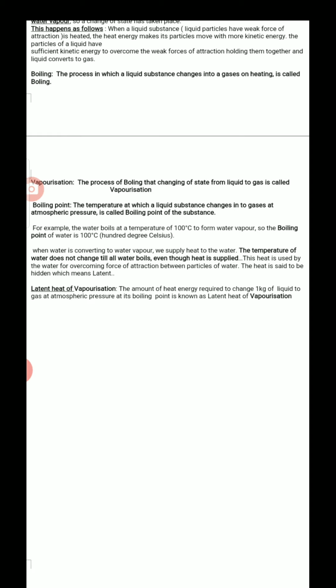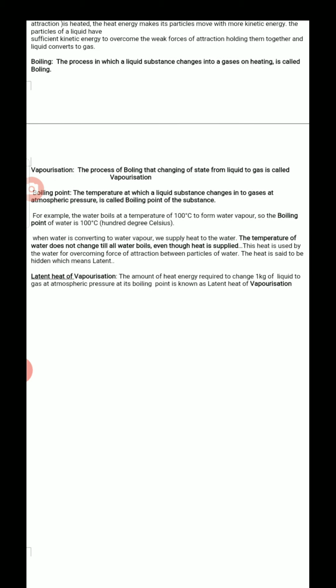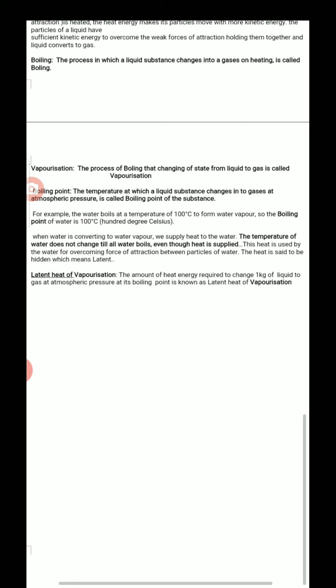Here is a slight variation. Latent heat of vaporization means the amount of heat energy required to change 1 kg of liquid to the gaseous state at atmospheric pressure at its boiling point. It is known as latent heat of vaporization. So this is today's topic.